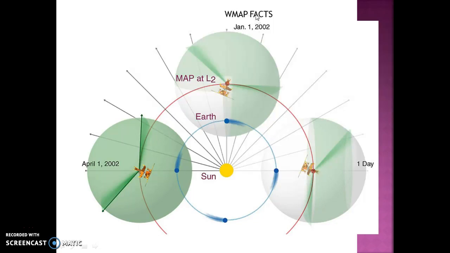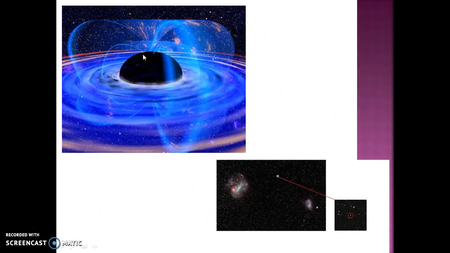The WMAP mission revealed conditions as they existed in the early universe by measuring the properties of the cosmic microwave background radiation over the full sky. The microwave radiation is released 375,000 years after the birth of the universe. The universe was born with a Big Bang.